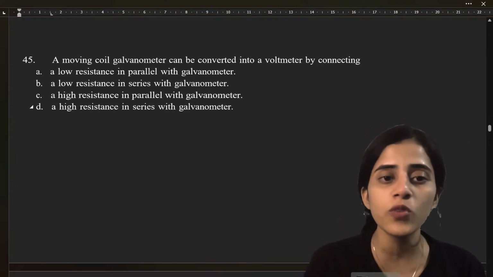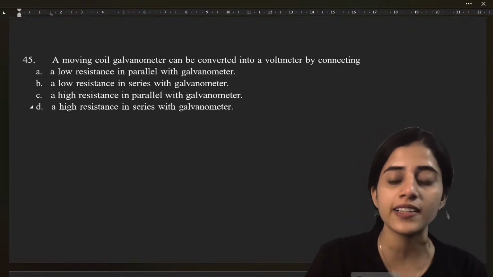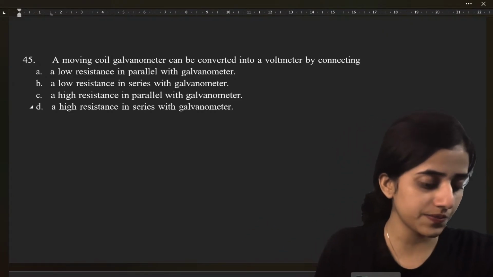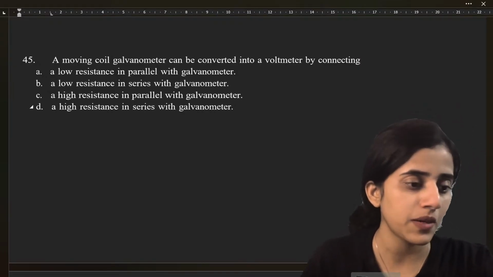Next question. A moving coil galvanometer can be converted into a voltmeter by connecting what?